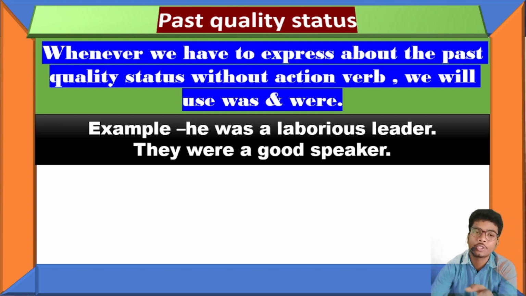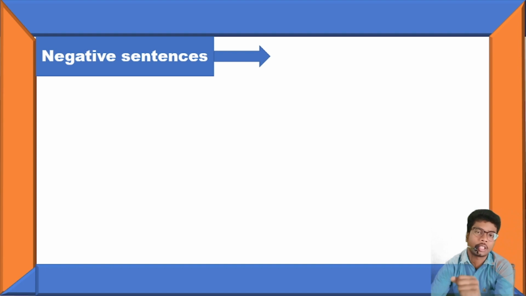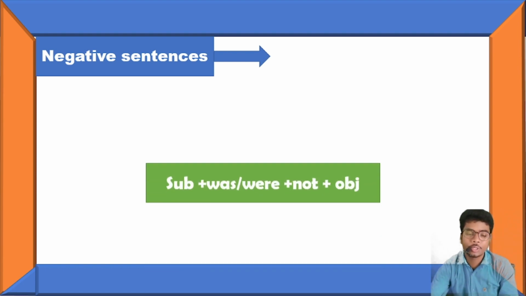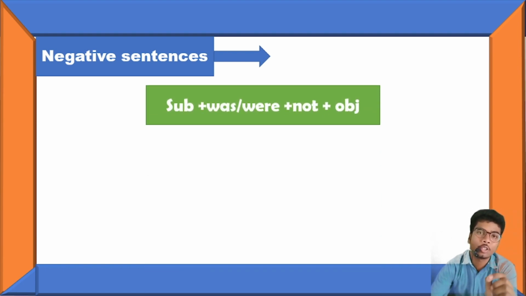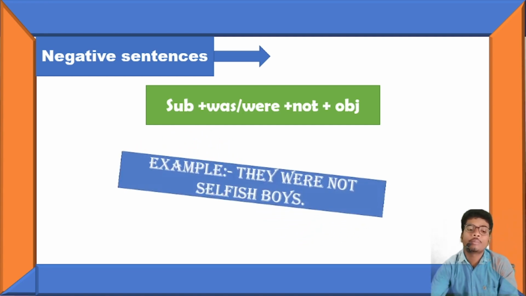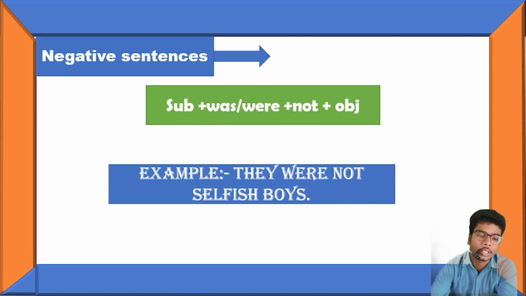And now I'm going to cover the sentence part related to this topic. The first one is the negative sentence. Negative sentence means we will have to use not in the sentence. The structure is subject plus was or were, definitely we will use not, and then object. If I give one example, it is: they were not selfish boys. Means here is not. Means वे लोग सेल्फिश लड़के नहीं थे.